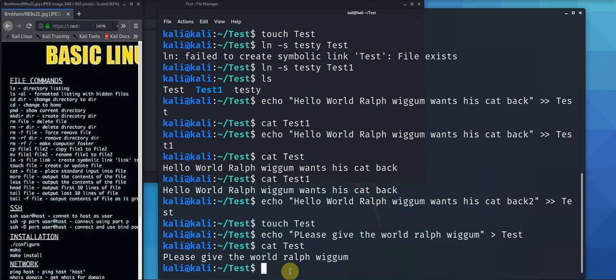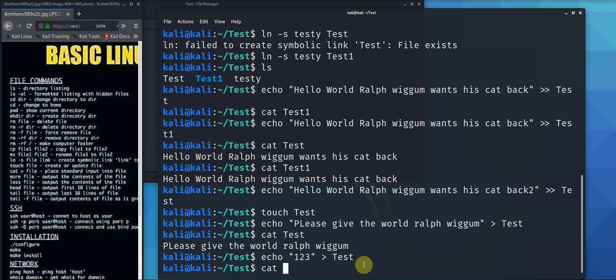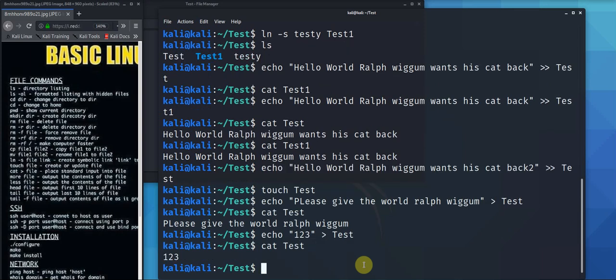Now if we want to overwrite that, we can do this by going echo 1, 2, 3. Boom. There you go. So cat. No, sorry. What am I doing? Echo that into test. This will overwrite what we just put in there. So the cat is open essentially. Cat test: 1, 2, 3.